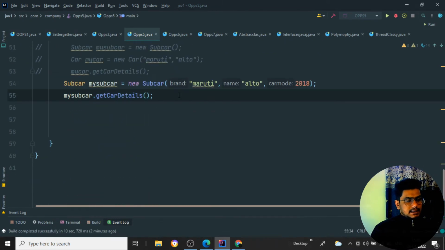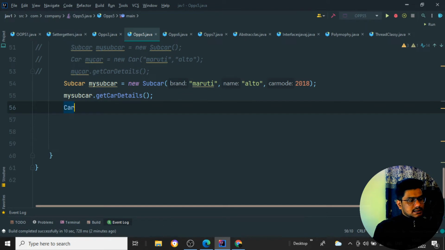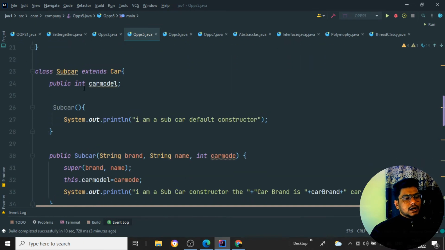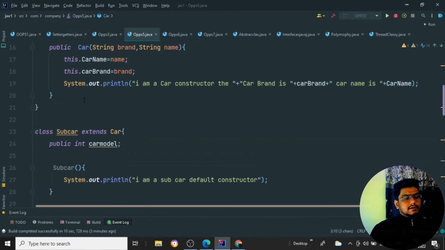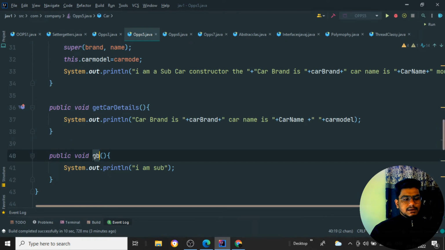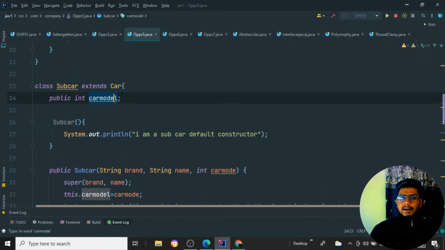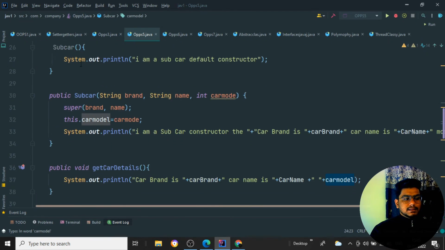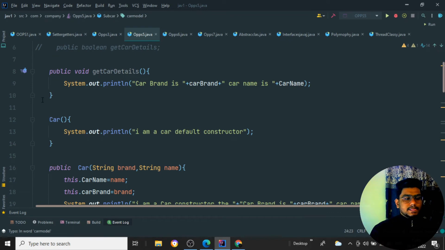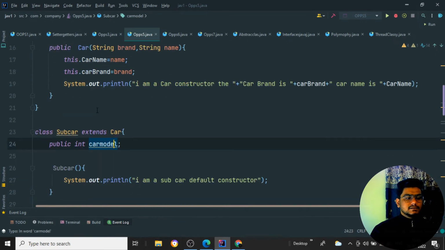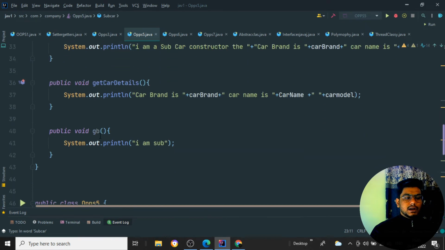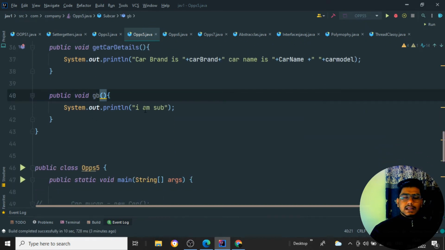Now I'll create a parent class object: Car obj1 = new Car. I have created one car object. For this object, can I access the method GB? I cannot, because the child class extends the parent, but my parent class does not depend upon the child class. It is not going to look into the child class and run its function, because it does not have that access.